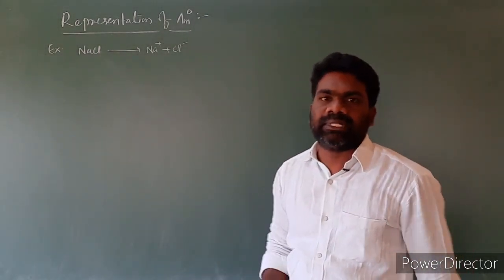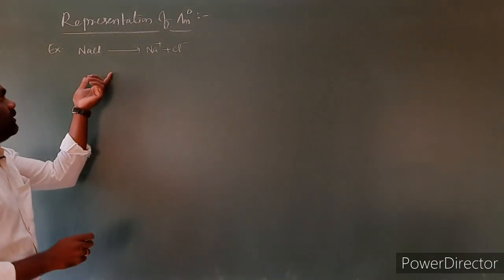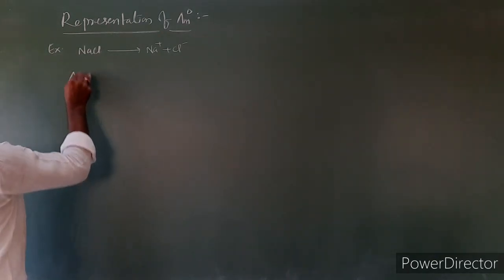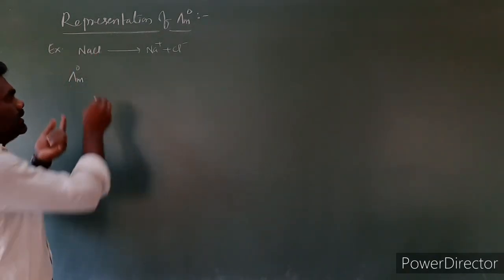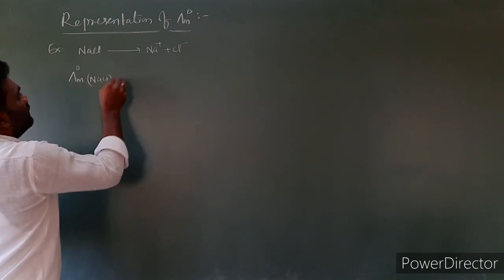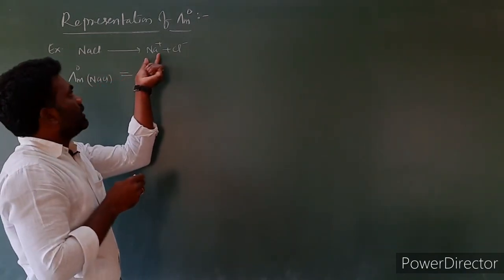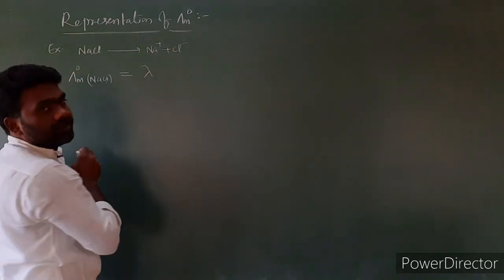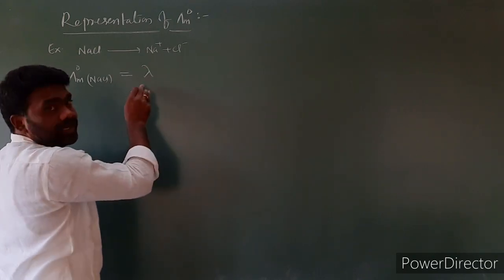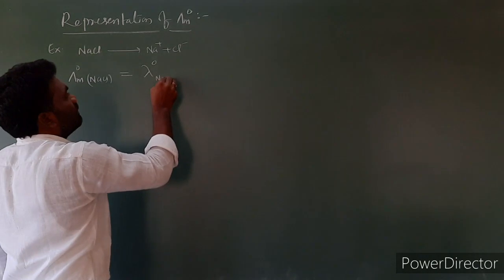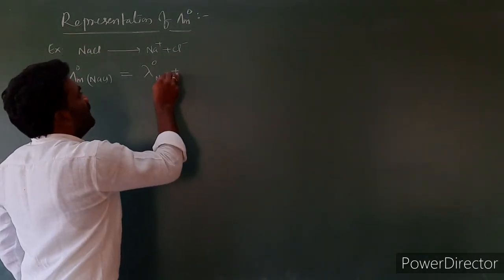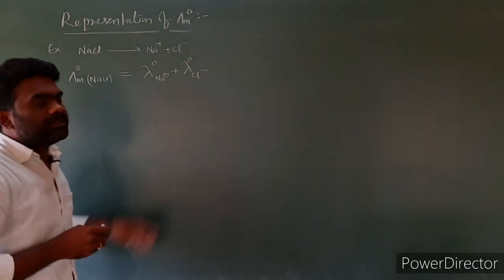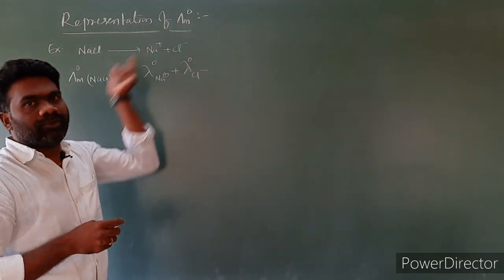To represent limiting molar conductivity, lambda m naught of NaCl is equal to the limiting molar conductivity of cation, lambda naught Na plus, plus the limiting molar conductivity of anion, lambda naught Cl minus. So this is the representation of limiting molar conductivity of NaCl.